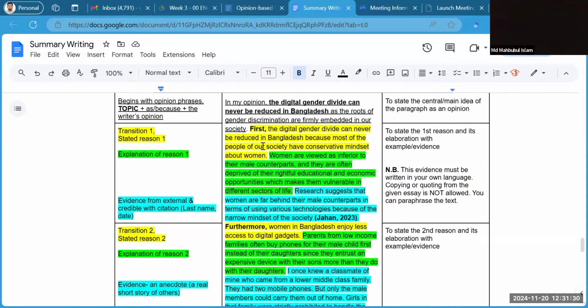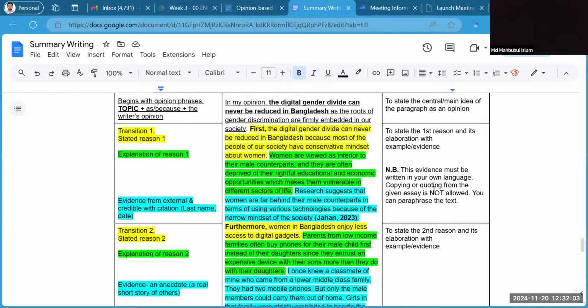All right, we start with a transition and write down the stated reason in one sentence. Then we explain it in another sentence. And then we paraphrase some idea of the given text and use it as evidence, with appropriate citation, which is APA 7th edition. All right, currently we are using that. And I have completed my first argument in the paragraph, in my opinion, and see how they're linked with each other.